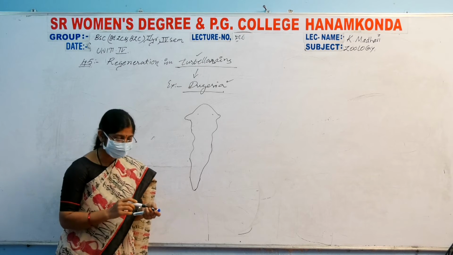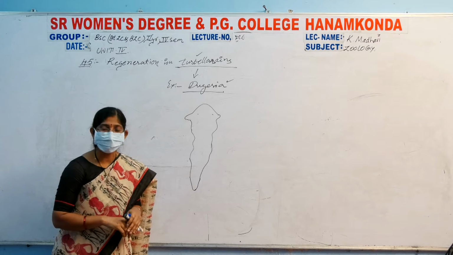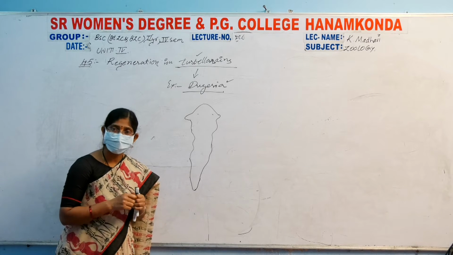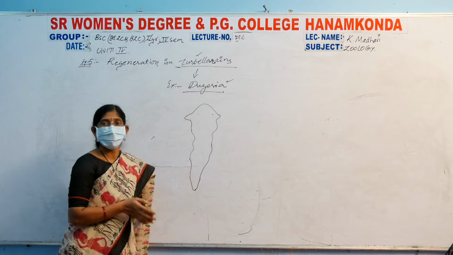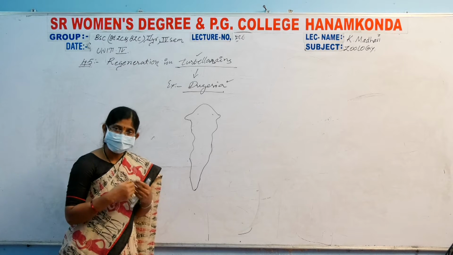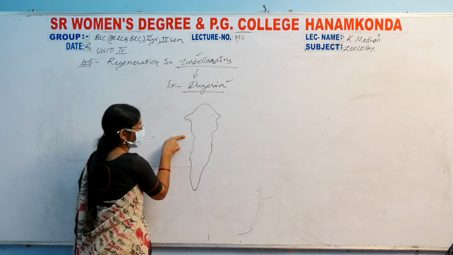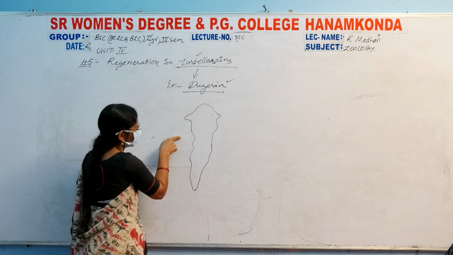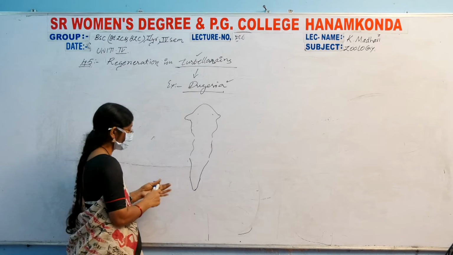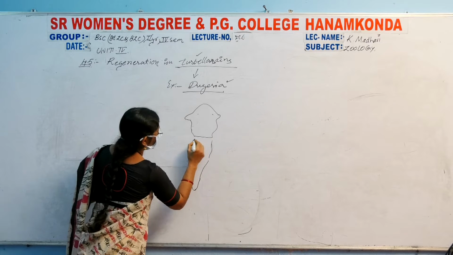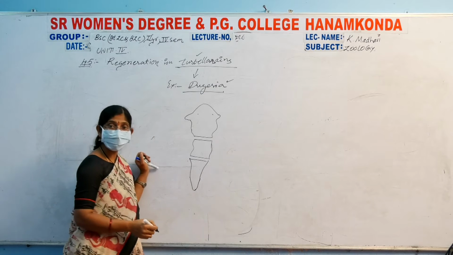If intentionally or accidentally the organism loses its body parts, we have seen in this Turbellaria, we cut it into two or more parts. Please understand. We are cutting this planaria, Dugesia, a Turbellarian. Here this is one part, and here this is another part, and here another part.